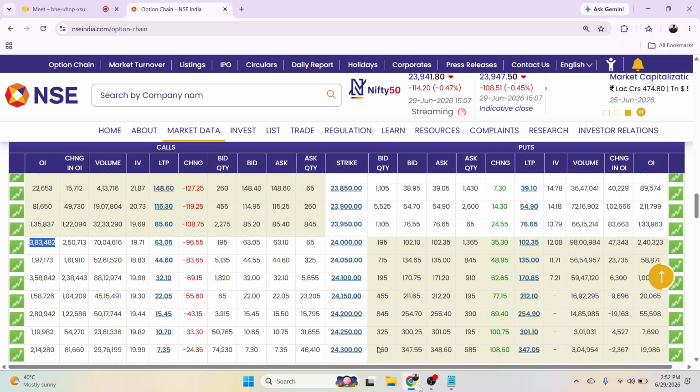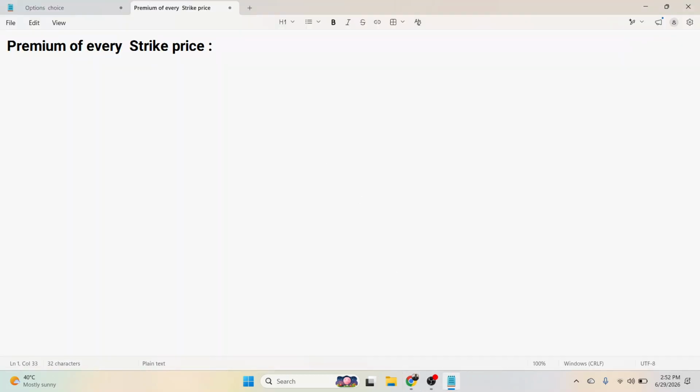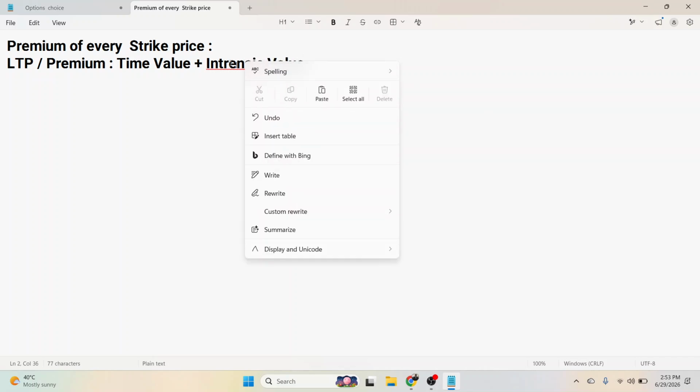Okay, so the premium is made of two things. The premium, that is the LTP price, has two components. One is time value, and the other is intrinsic value.